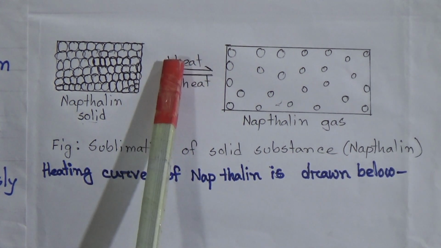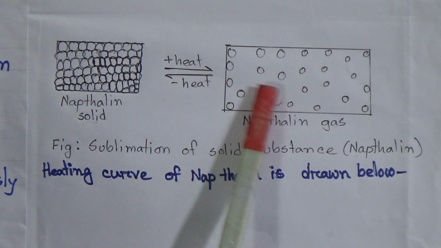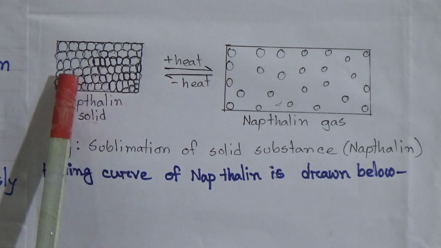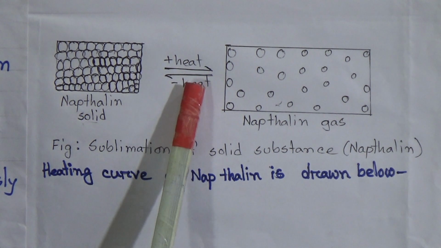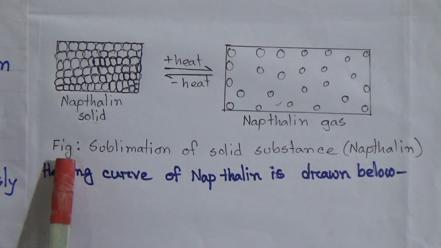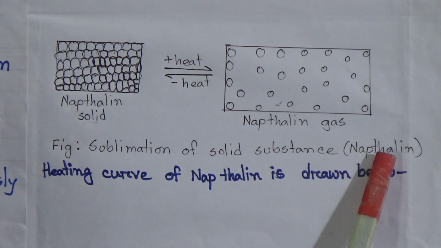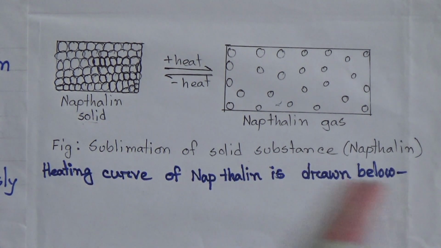Here, if you apply heat, that naphthalene will become gaseous, and if we cool it, that means minus heat, that naphthalene will become solid. That arrow will show that, and this is the gaseous form of naphthalene. The name of the figure will be sublimation of solid substances, that means naphthalene. Now the heating curve of naphthalene is drawn below.